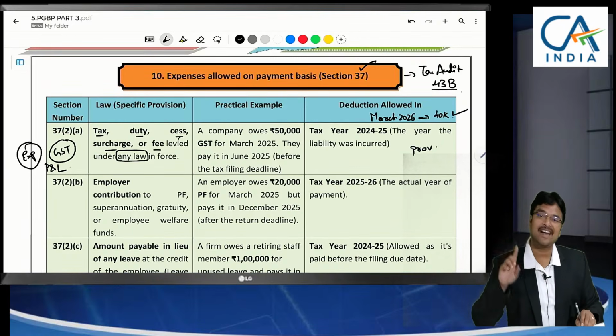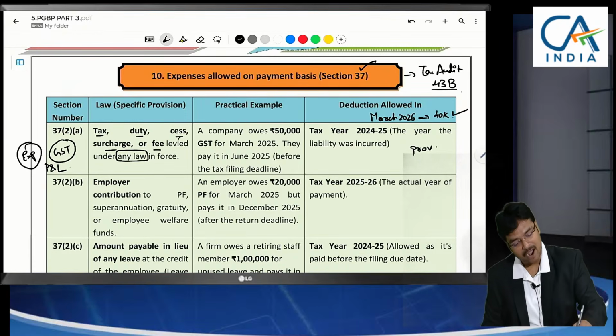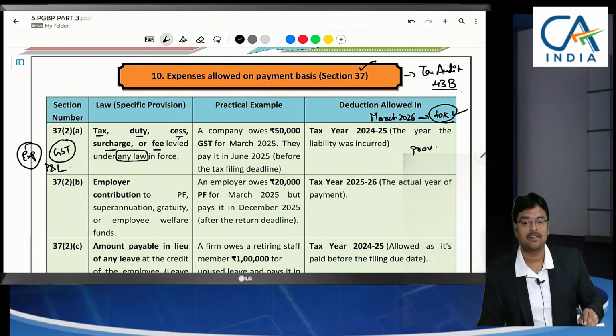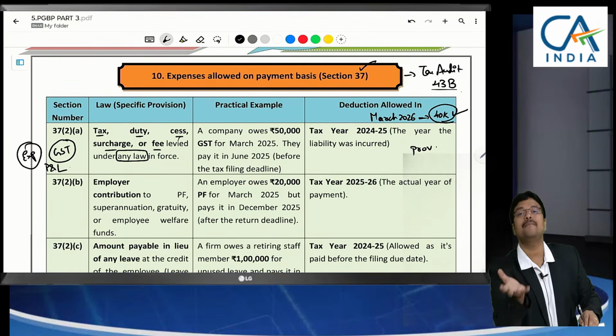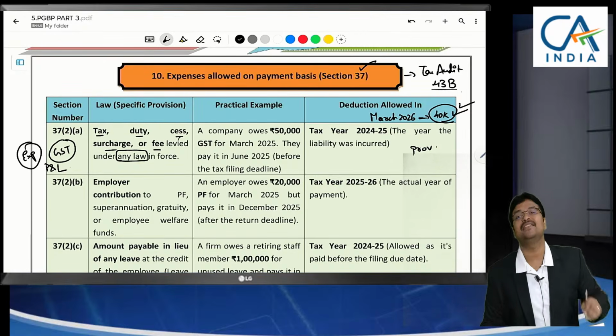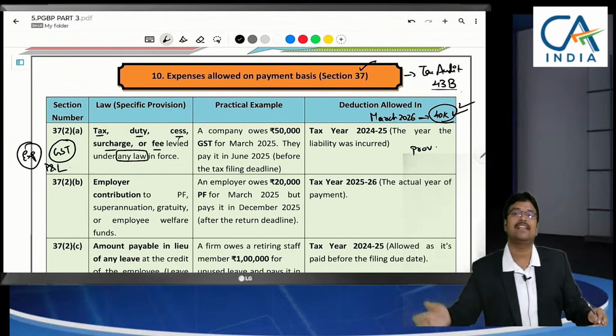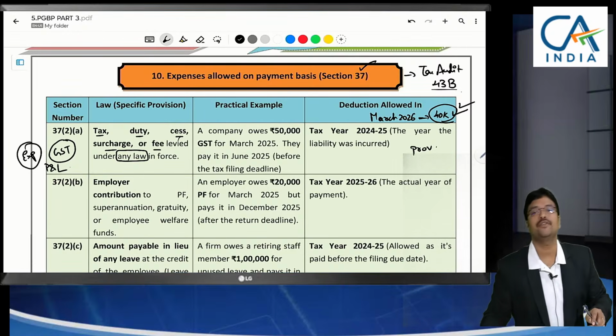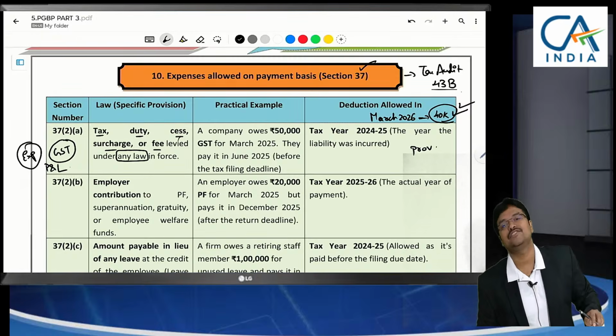Even though it is not debited to P&L, this 40,000 is your liability, but not paid. That means 40,000 cash is there in your bank account. It is with you. That's why we are treating this 40,000 as income in this year. Next year if we make the payment, you can claim deduction. Current year this will be disallowed.